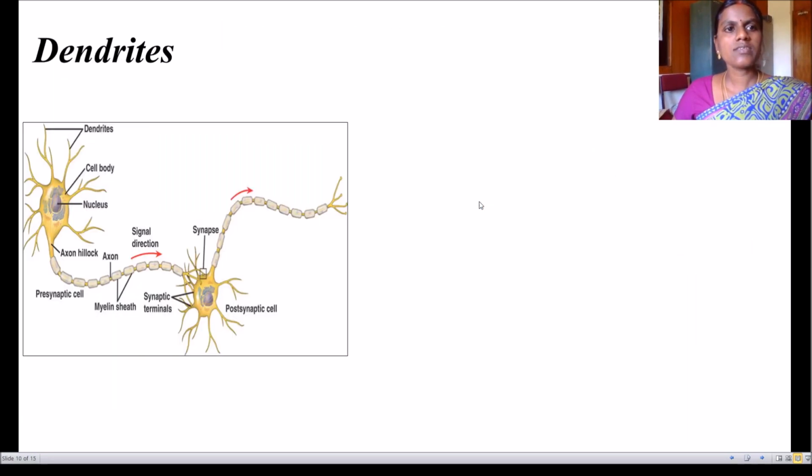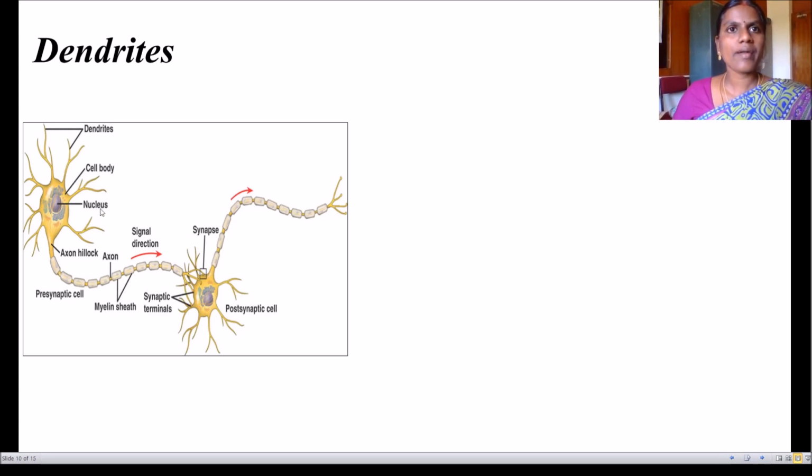Okay. Next is dendrites. So you can see, dendron is a singular form. Singular. Only one branch is here. This is called a dendron. If we call these branches together, they are called dendrites. Okay. See, this is a neuron and this is a neuron. Both neurons are attached together.